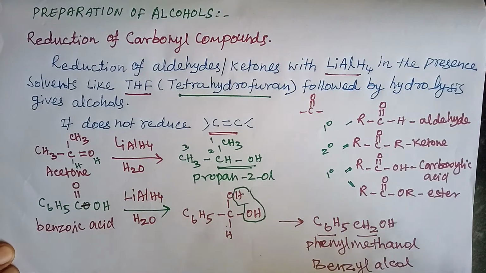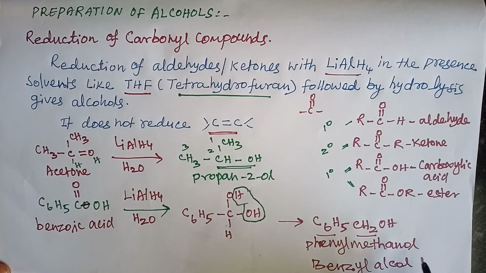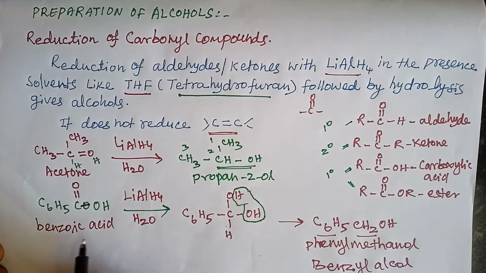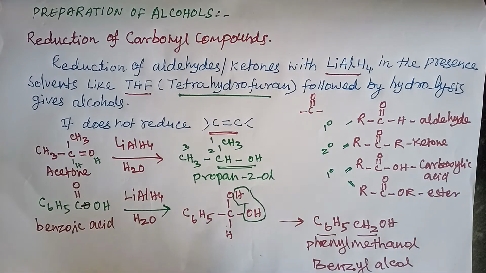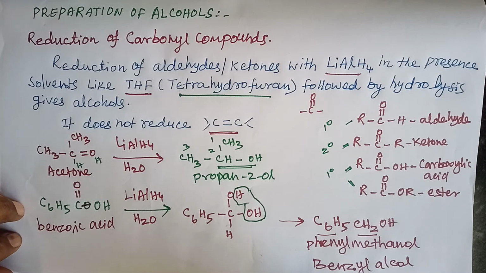Benzyl alcohol is the common name; phenylmethanol is the IUPAC name. Do you understand, student? If we take benzoic acid, it is reduced with lithium aluminum hydride. Here it gives the gem diol, which is highly unstable. It loses a water molecule and gives the aldehyde C6H5CHO. Then this aldehyde is reduced again to give benzyl alcohol. I hope you understand, student.